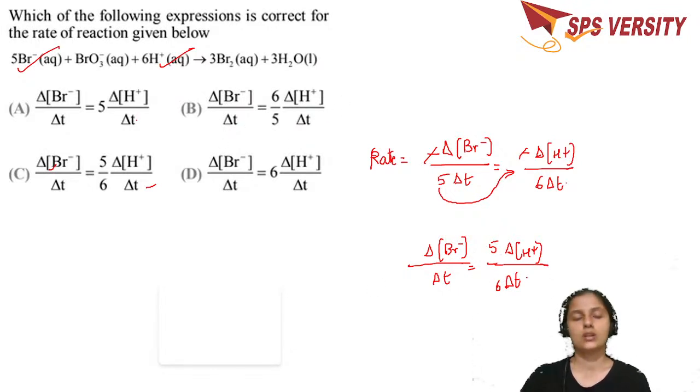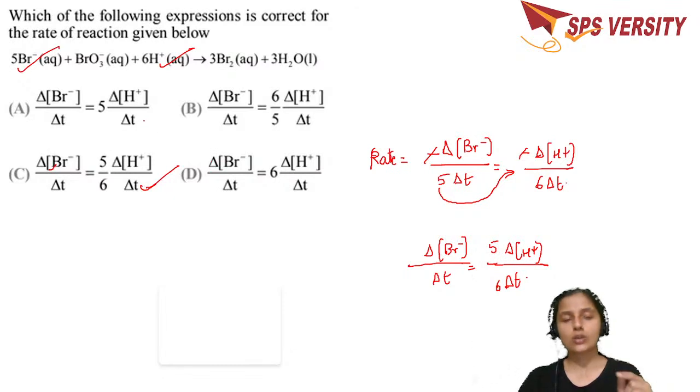It's in option C. Whenever you see this kind of questions, if the rate law expression is not given and you have to find out the rate of the reaction, then you see the numbers. See where 5 and 6 are. In which option 5 and 6 are not there, you eliminate them and you can select the right answer after that.